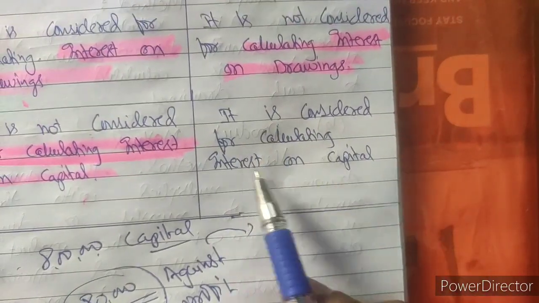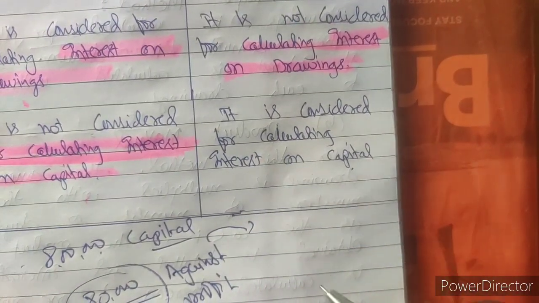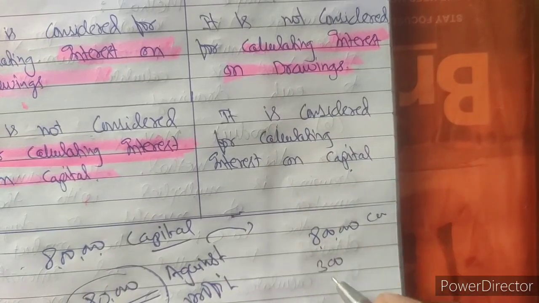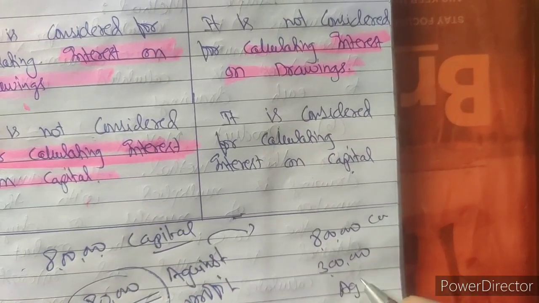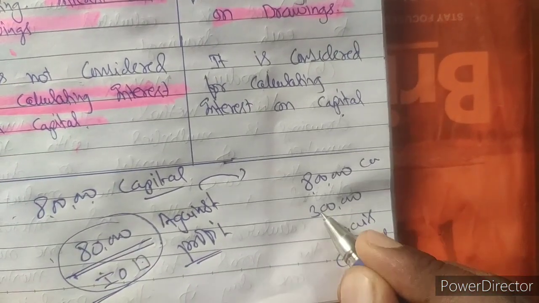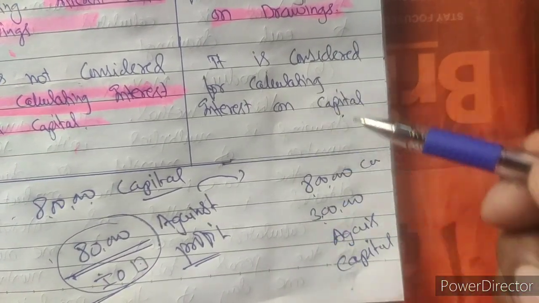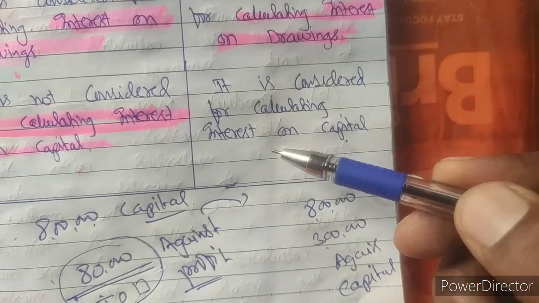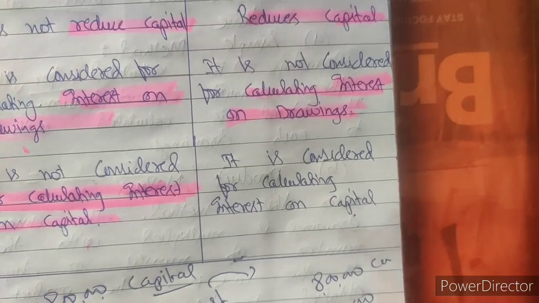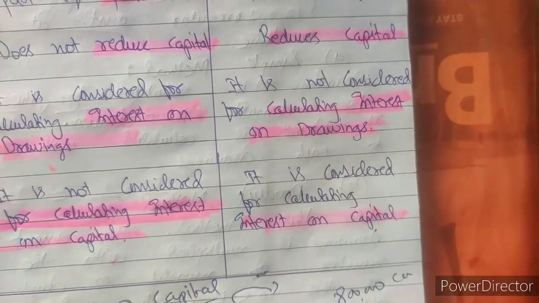Okay. And suppose 8 lakh is the beginning capital, and there is a drawing of 3 lakh which is against capital. If there is a drawing against capital, then interest on drawing will not be calculated, but interest on capital will. Hope the concept and the difference between drawing against profit and drawing against capital is clear to you.